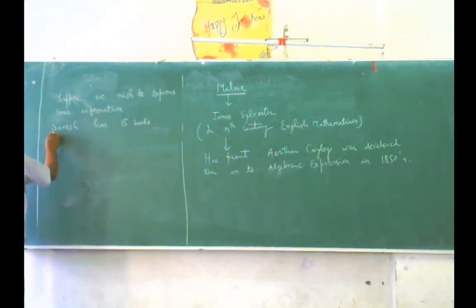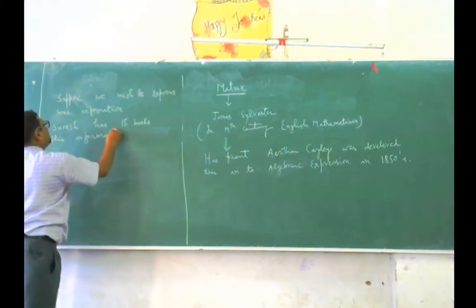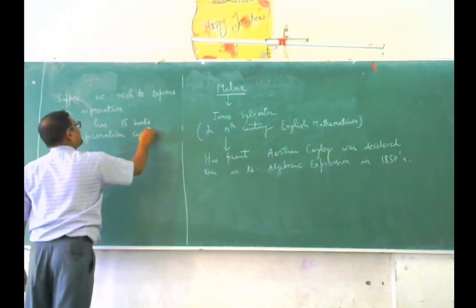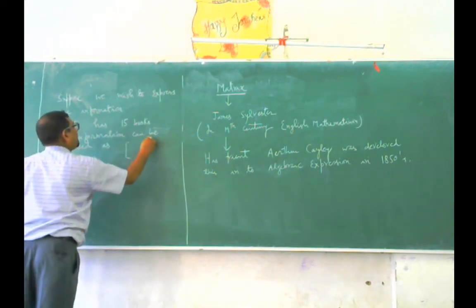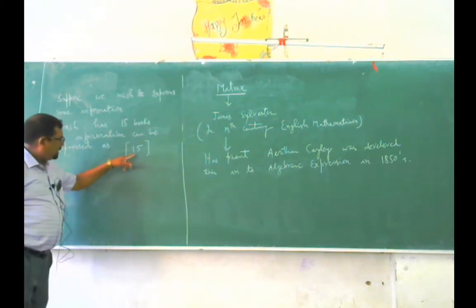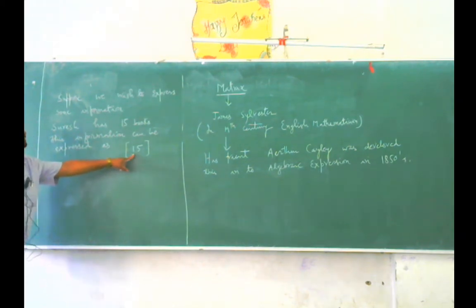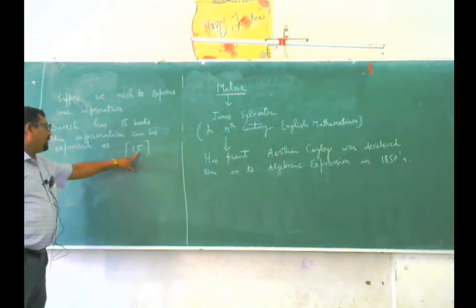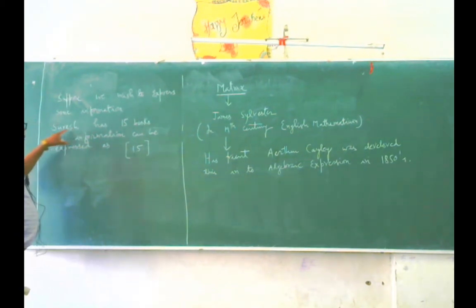So this information can be expressed as in a square bracket 15. The number written in this bracket is nothing but the number of books that Suresh has.